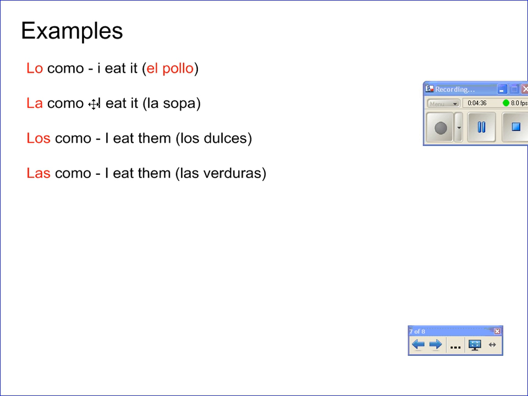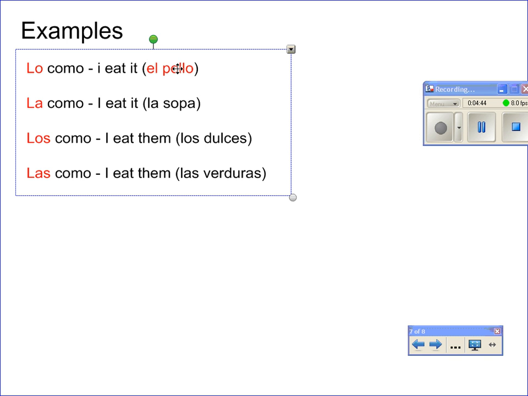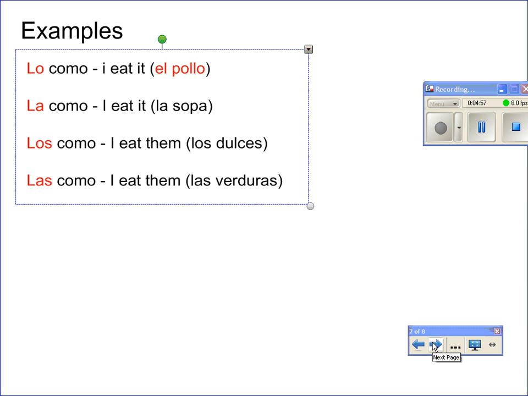And then to look at this again, the subject is staying the same here. I eat it. I eat them. So lo would be for el pollo because it's masculine. La would be for la sopa because it's feminine. Remember, that could be anything. La manzana because we don't know. All we know is it. So I'll let you look at that for a second there.